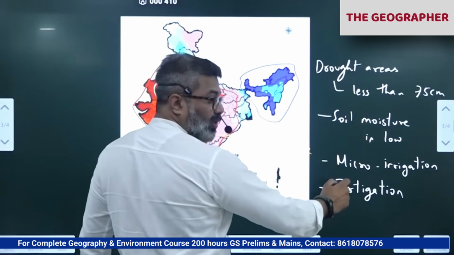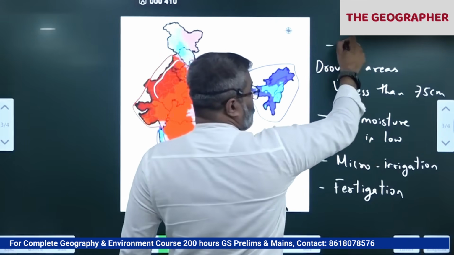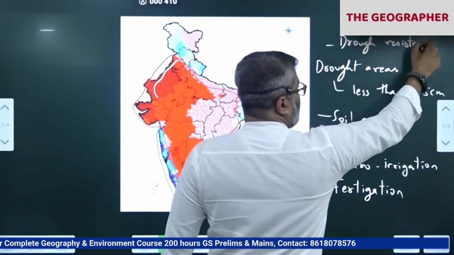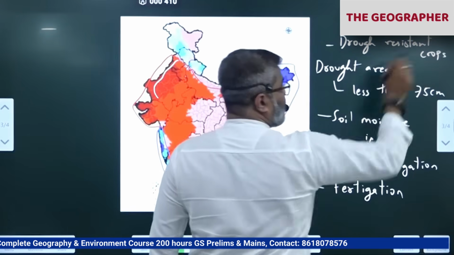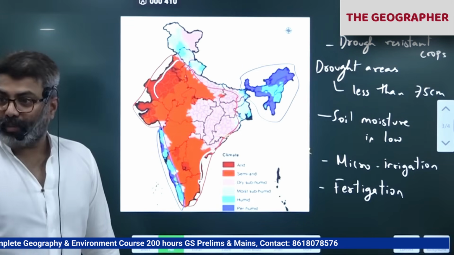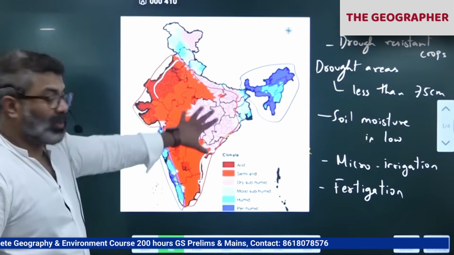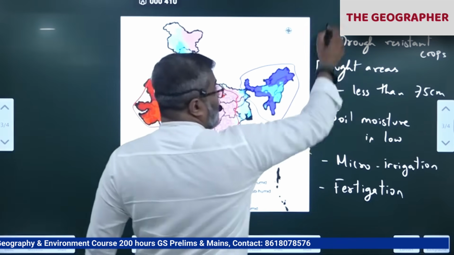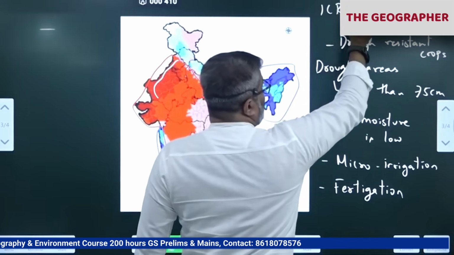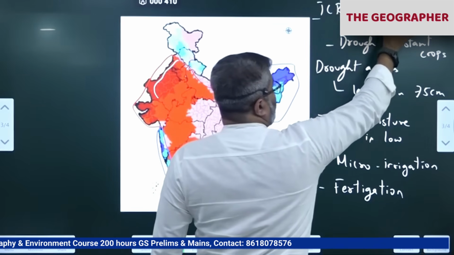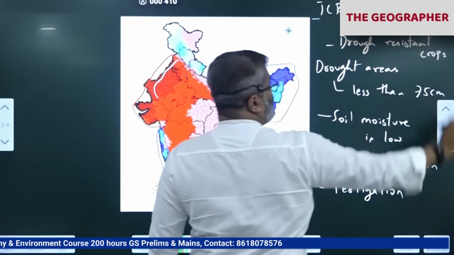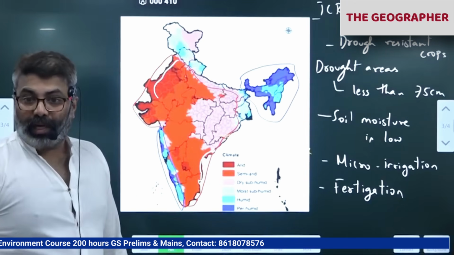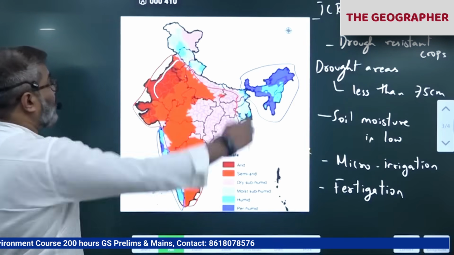Micro irrigation, fertigation, and also drought resistant crops. Drought resistant crops we have to grow in these areas, which use less water, and at least help the farmers to sustain livestock. So the research in drylands comes under the organization called ICRISAT. It's located in Hyderabad, on the outskirts of Hyderabad. International Crop Research Institute for Semi-Arid Tropics.